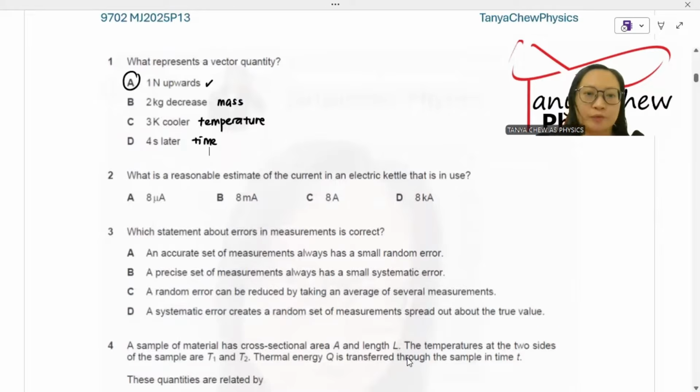Number two, what is the reasonable estimate of the current in an electric kettle? So bear in mind, an electric kettle is used to heat up water. So that is why the current used cannot be too small, cannot be in microampere, cannot be in milliampere, and cannot be too large. 8 kilo ampere, this is 8,000 ampere. That is way too large. So the best answer is C. The reasonable estimation of the current is C.